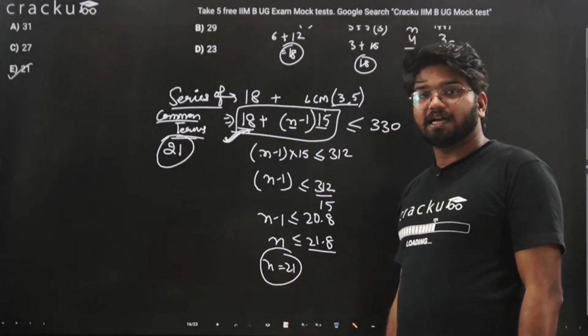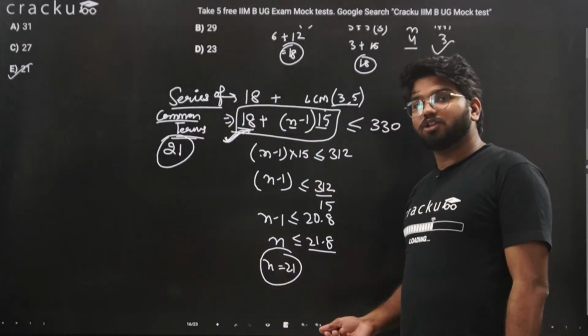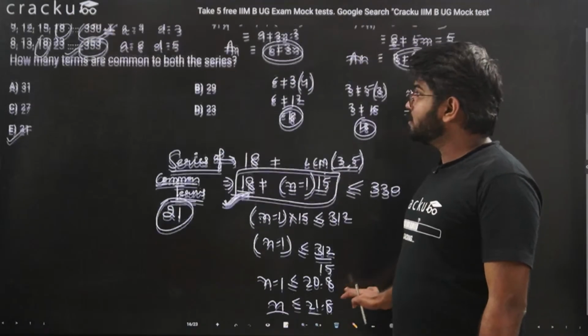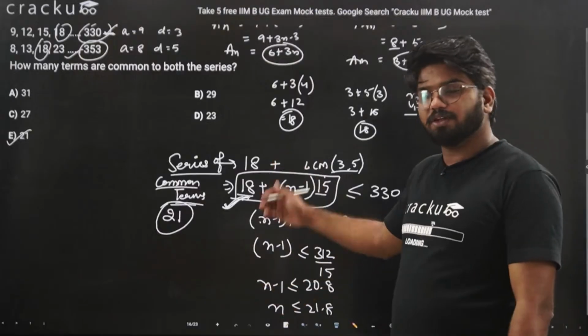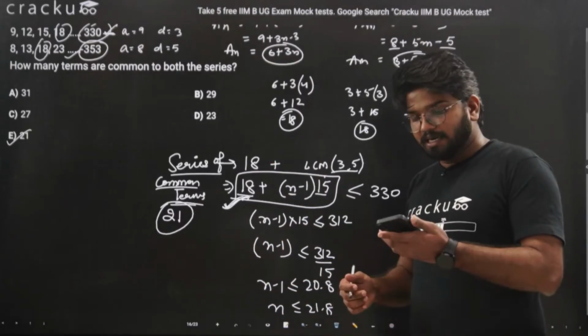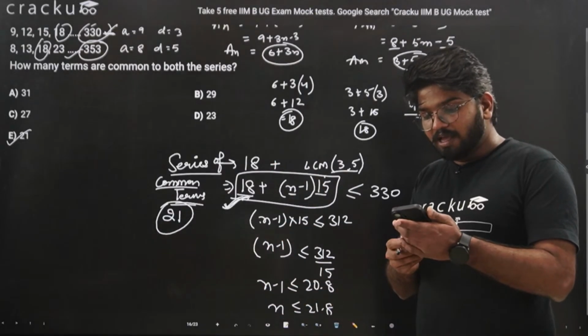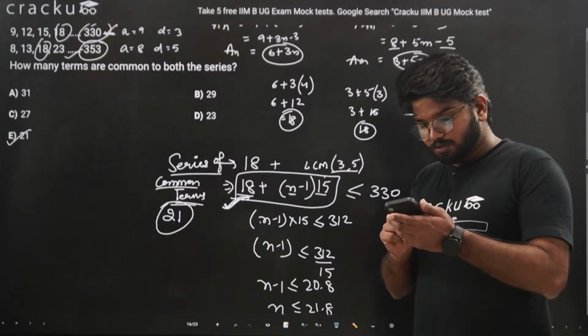It cannot be more than that. So it means that there are 21 common terms. This is a very frequent type of question, and it has this specific pattern with which we try to solve this question. Let's solve this question once more.